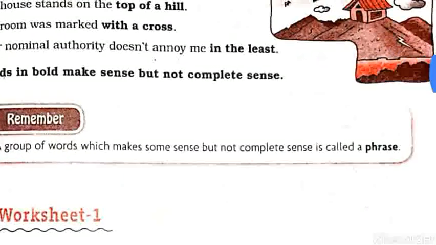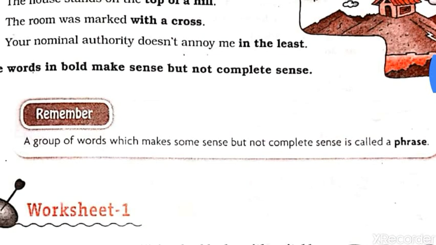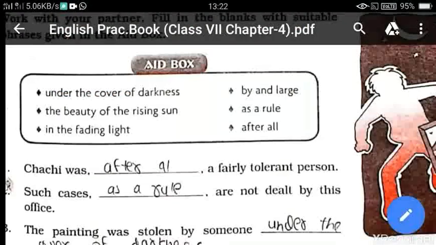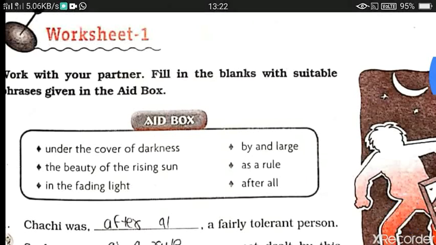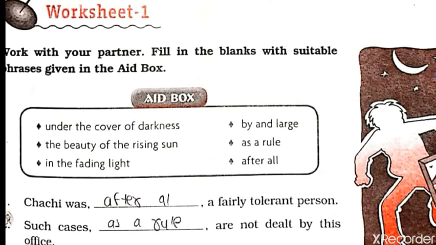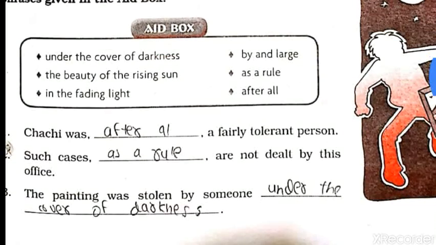Okay children, you can see here a definition is given. A group of words which makes some sense but not complete sense is called a phrase. Let's do worksheet 1. Fill in the blanks with suitable phrases given in the aid box.